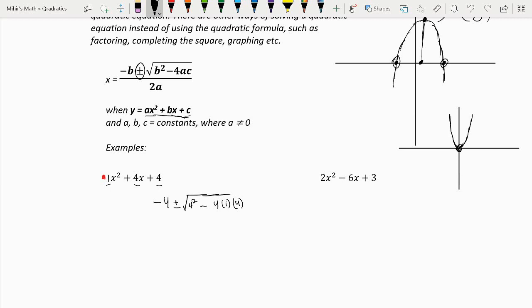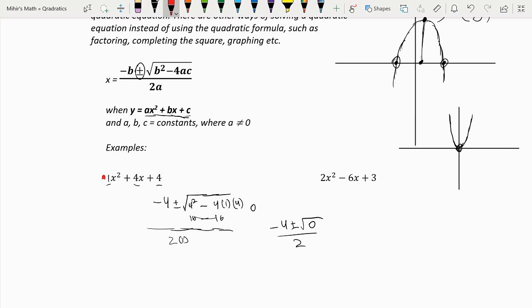So this is 16 minus 16, which is 0. But before I simplify that, I'm going to divide everything by 2a. So 2a is 2 multiplied by 1, which is just 2. Since this is equal to 0, that means this is equal to minus 4 plus or minus the square root of 0, divided by 2.